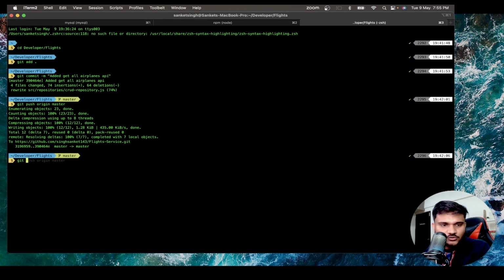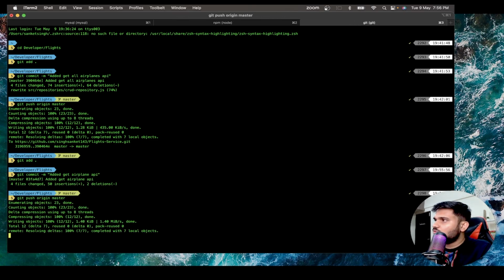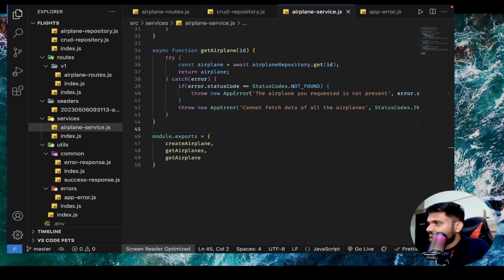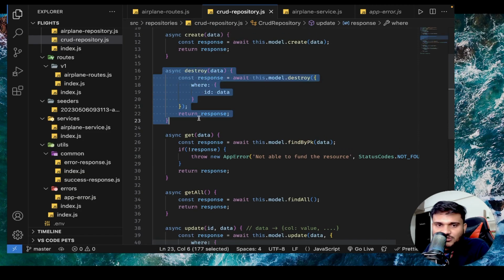I'm committing this so that you guys have always time-stamped progress and milestones on the project. Added get airplane API. That looks cool. Now one more API we will write is for delete. And if you see for CRUD repo, we have a destroy function in the CRUD repo.